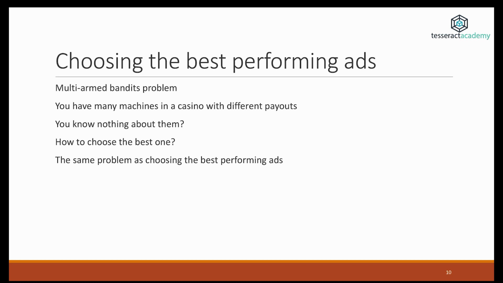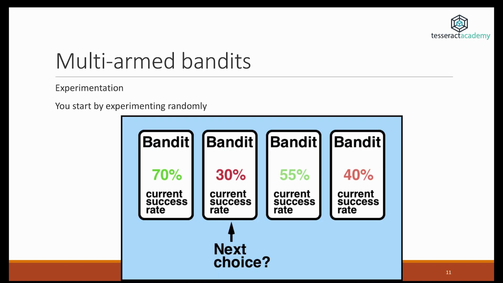So I'm sure all of you must be familiar with those bandit machines in casinos. You just pull a lever and sometimes you win some coins. So the multi-armed bandits problem describes a situation where there are multiple different bandits, and each bandit has a different probability of success. However, you don't know this probability beforehand. So you have to experiment and find, as fast as possible and with as high confidence as possible, which bandit has the highest probability of success and go with it.